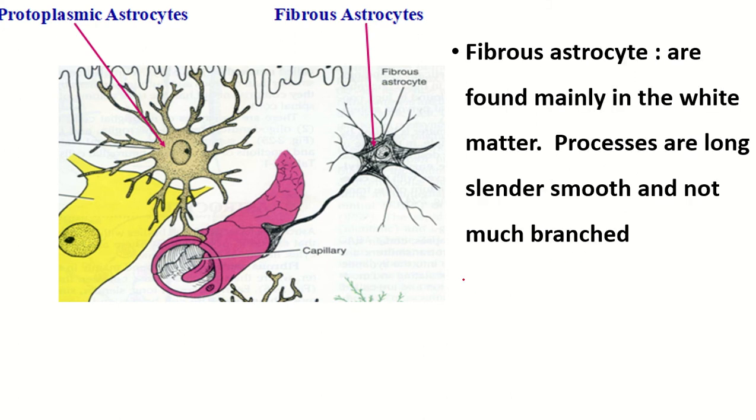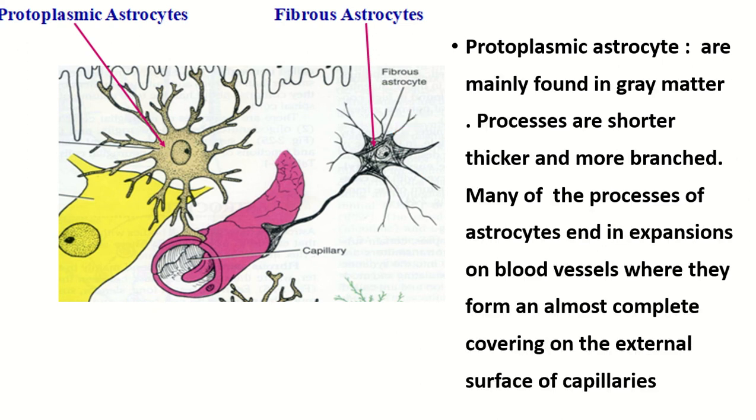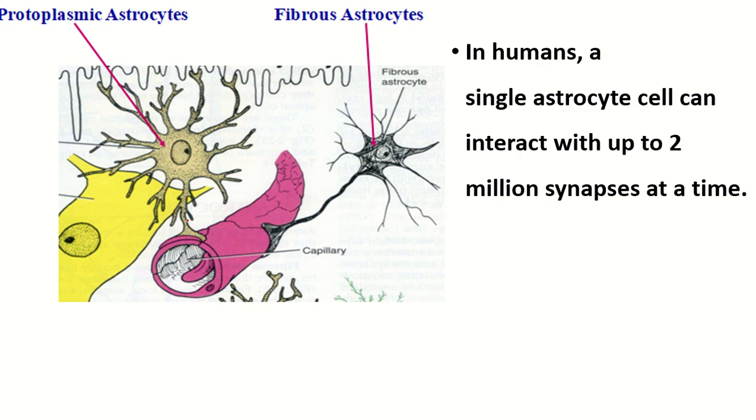The fibrous astrocytes are found mainly in the white matter, and the processes are long, slender, smooth, and do not branch much. So this is the fibrous astrocyte. The protoplasmic astrocytes are mainly found in the gray matter. Processes are shorter, thicker, more branched, and many of the processes of astrocytes end in expansions on the blood vessel, where they form an almost complete covering on the external surface of the capillary. So this is the protoplasmic astrocyte.